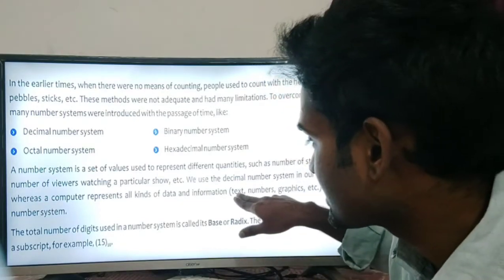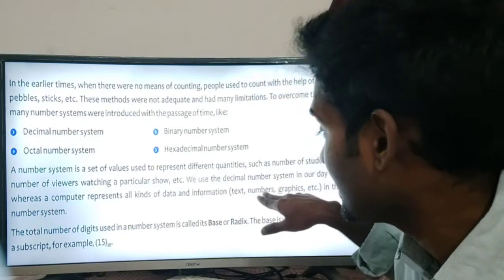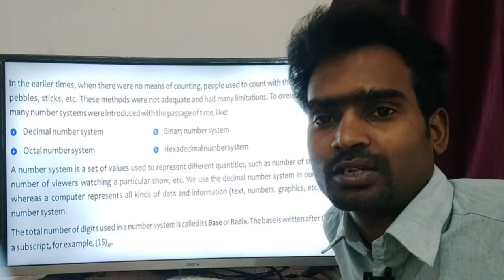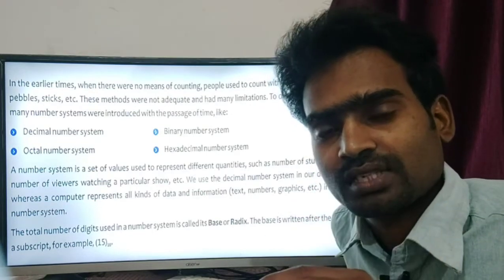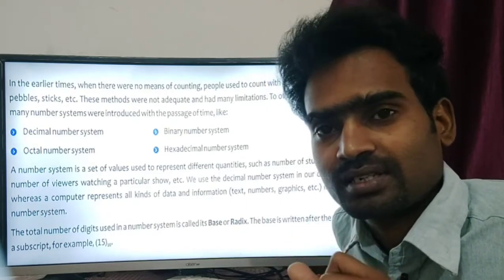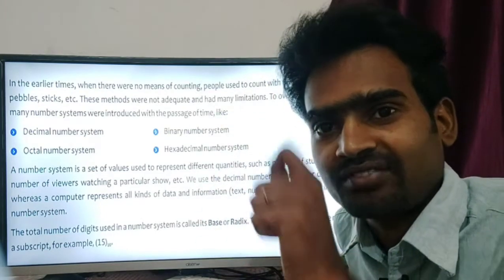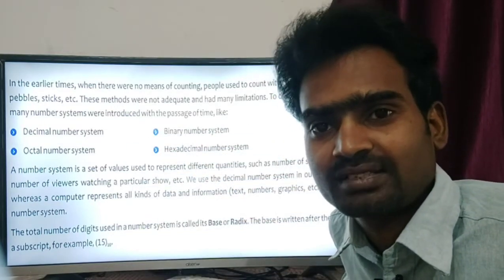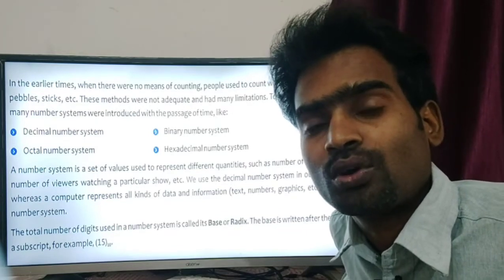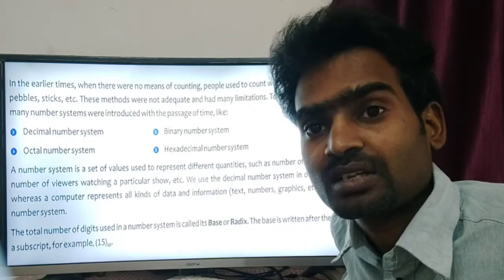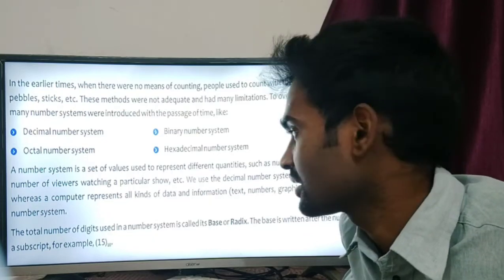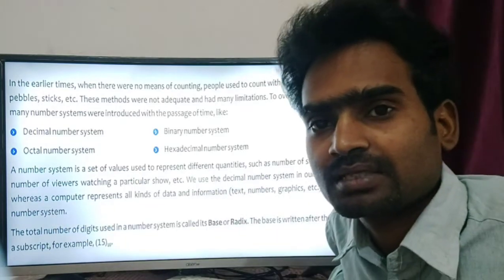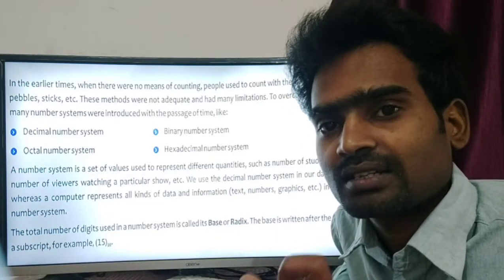For example, it stores text, numbers, and graphics. You must have noticed in your report card that text is there, numbers are there, and graphics too, a graph showing how much your percentage increased or decreased. Everything is there, so the computer can do all types of work. In the binary number system, we will learn how to convert numbers into binary.